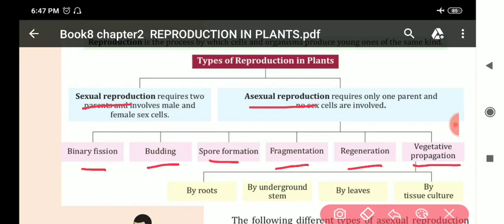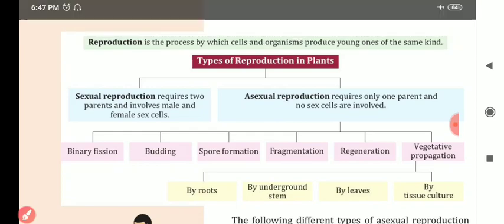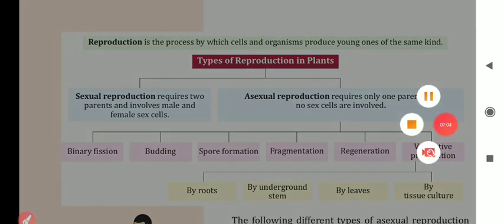Then, my dear students, this vegetative propagation can further be subdivided. It can take place by the help of roots, by underground stem, by leaves, and by tissue culture. So this chart shows different types of reproduction in plants. Next, my dear students, we'll discuss asexual reproduction in detail.